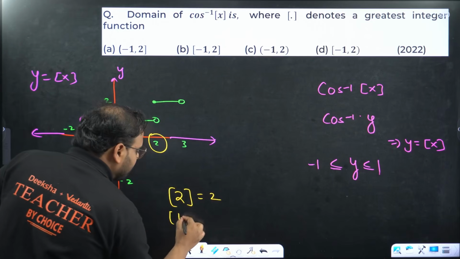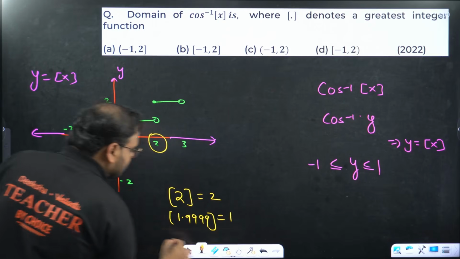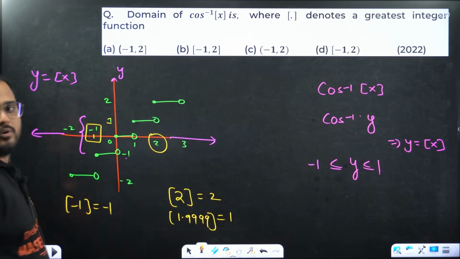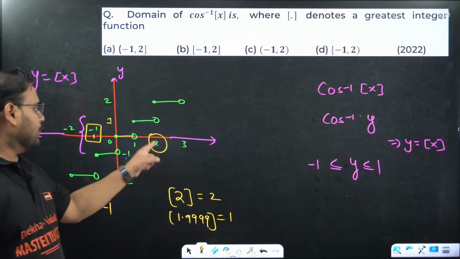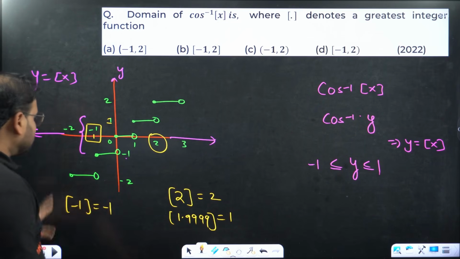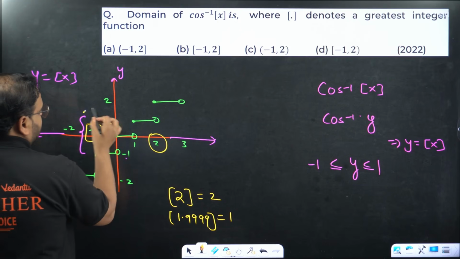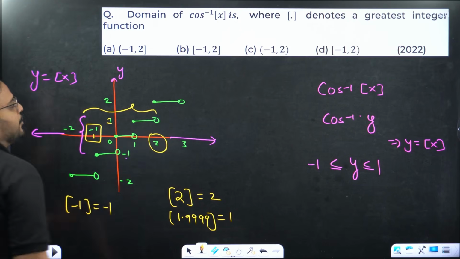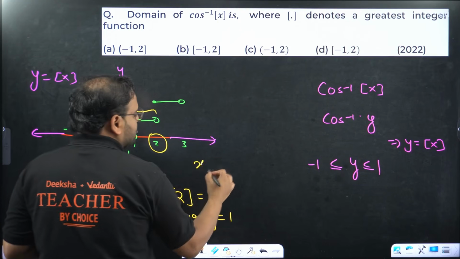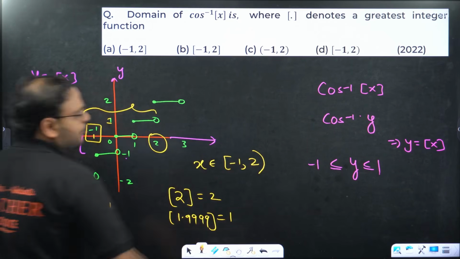What if I take 1.999? That's 1, sir. So right before 2, I am getting 1. So at 2 it is 2, but before 2 it is 1. So my answer for x is what? Minus 1 to 2. So x belongs to what actually? Minus 1 closed to 2 open.